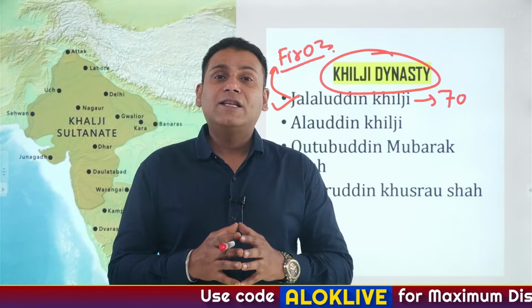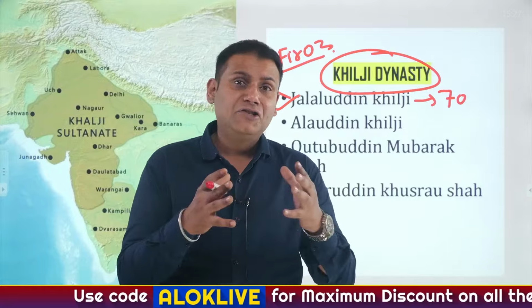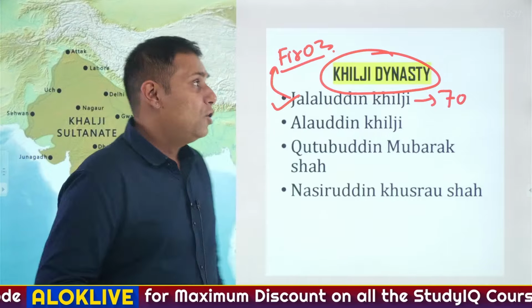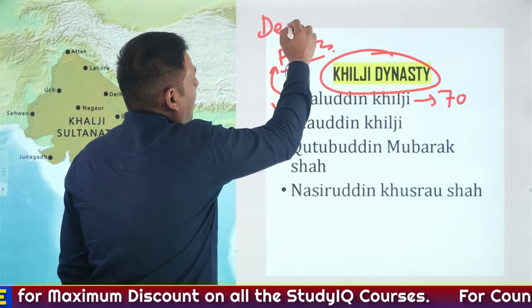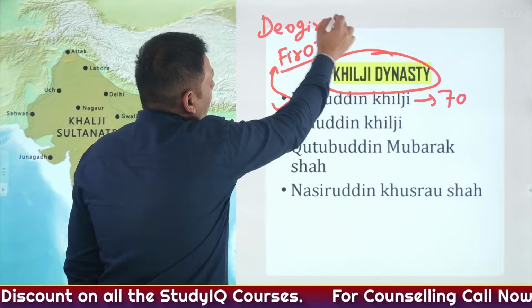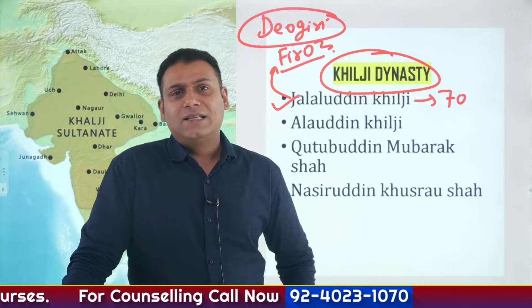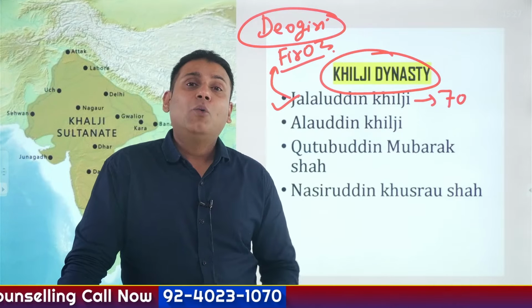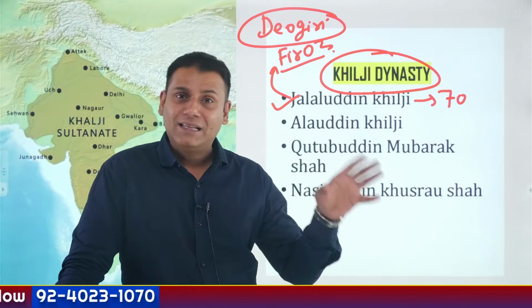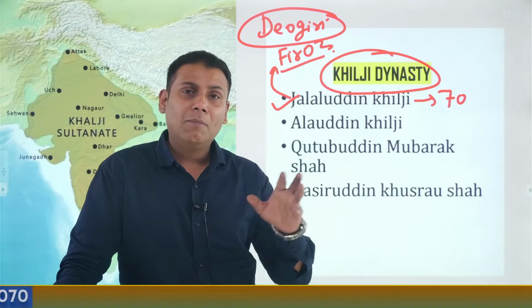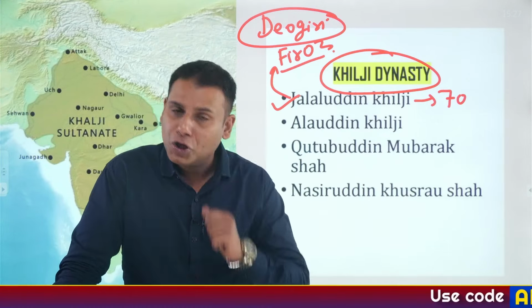Similarly, he led an expedition to the southern part of India, precisely the region of Deccan, to conquer the region of Devgiri or Daulatabad. Many times when he sent expeditions, he was unsuccessful. So he had one of his governors placed in the region of Kara Manikpur, which is located in the region of UP.